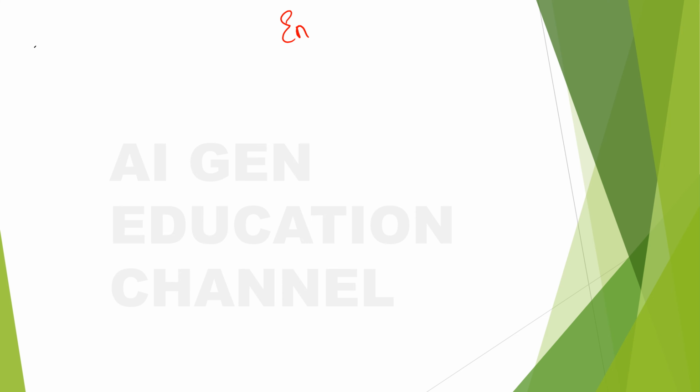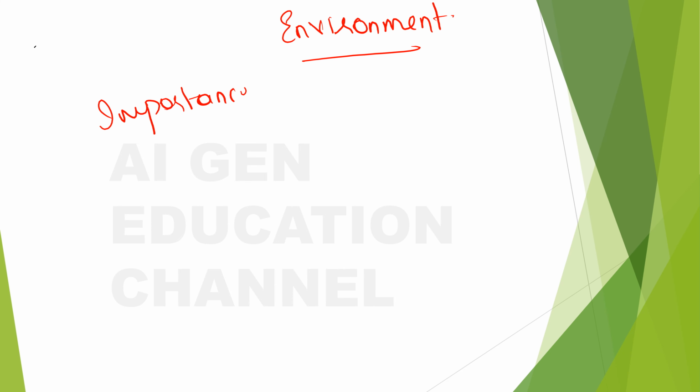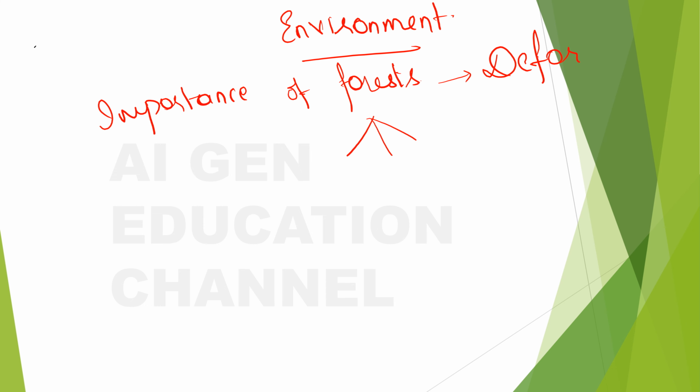Today we shall continue with the chapter Environment. In the last videos we have seen the importance of forests and how many ways the forests are useful for everyone, right? But even then people are resorting to cutting down the forest, destructing the forest. Why is it so? First of all, what is the term used to signify this cutting of forests? It is deforestation. Okay, so deforestation means cutting of the forests.